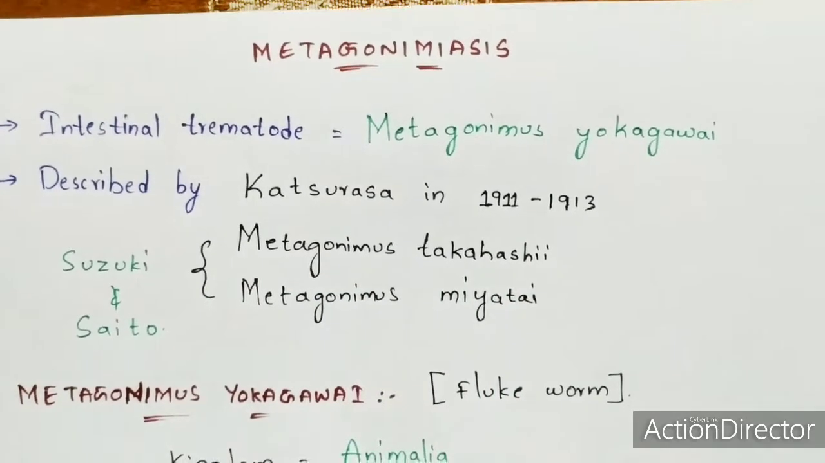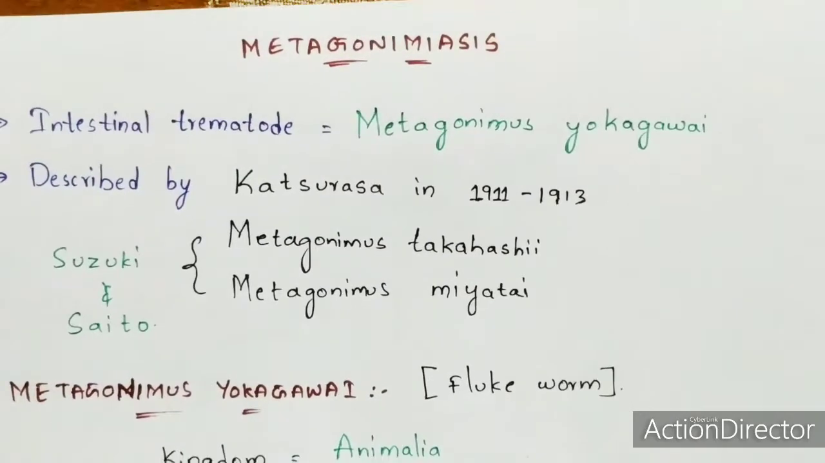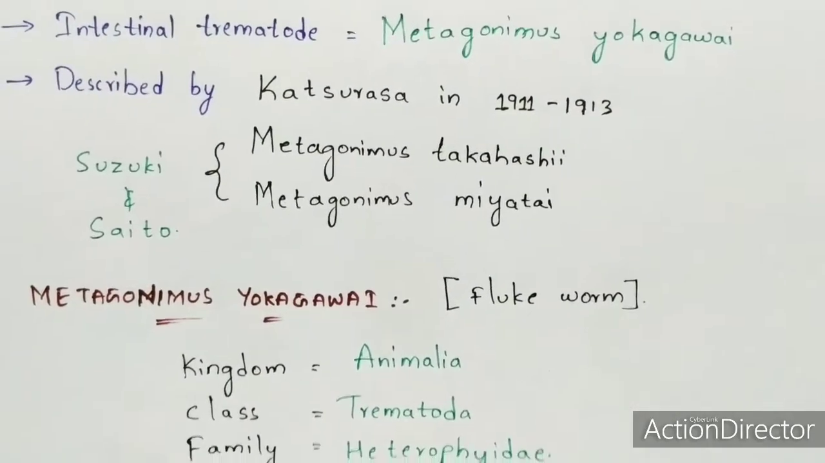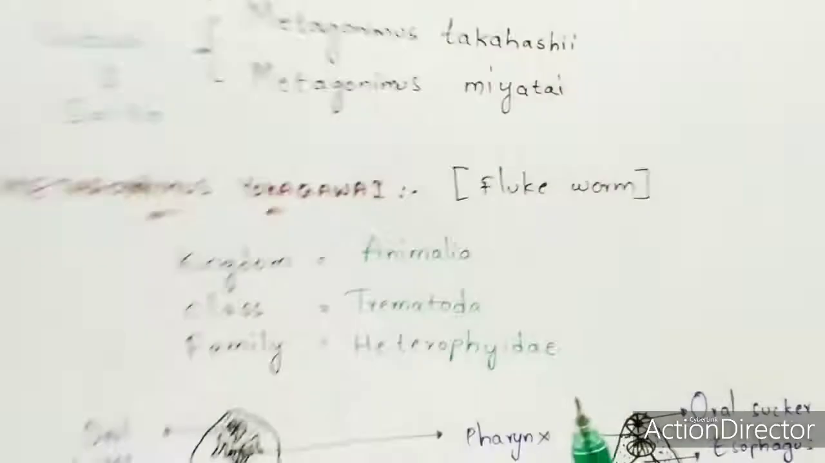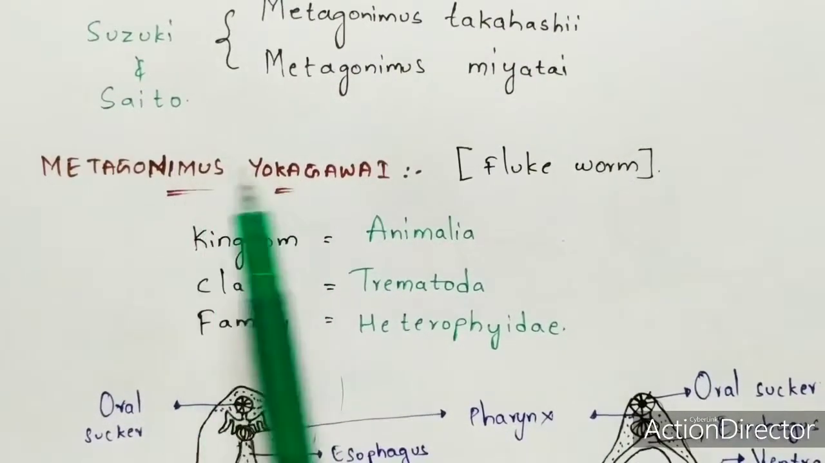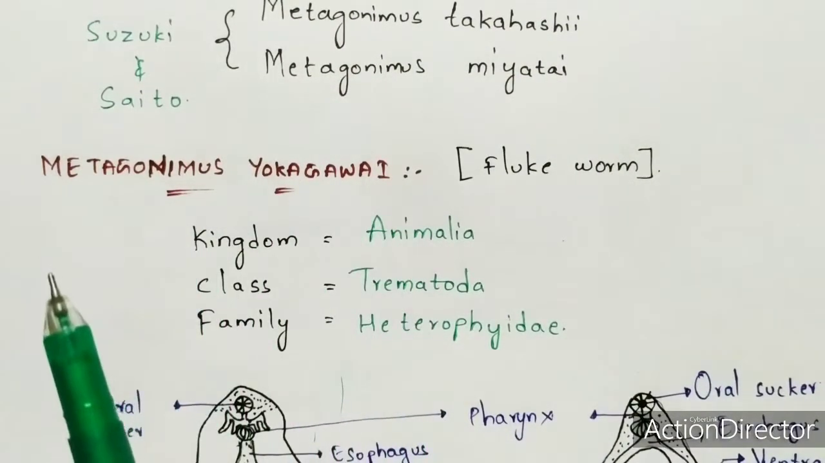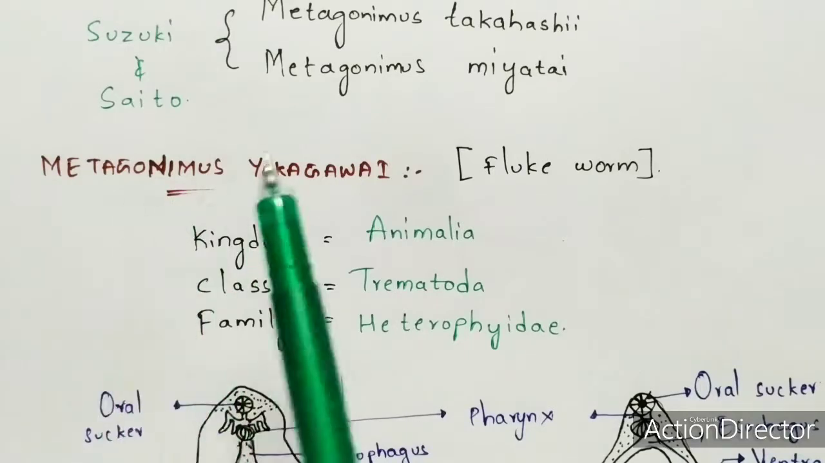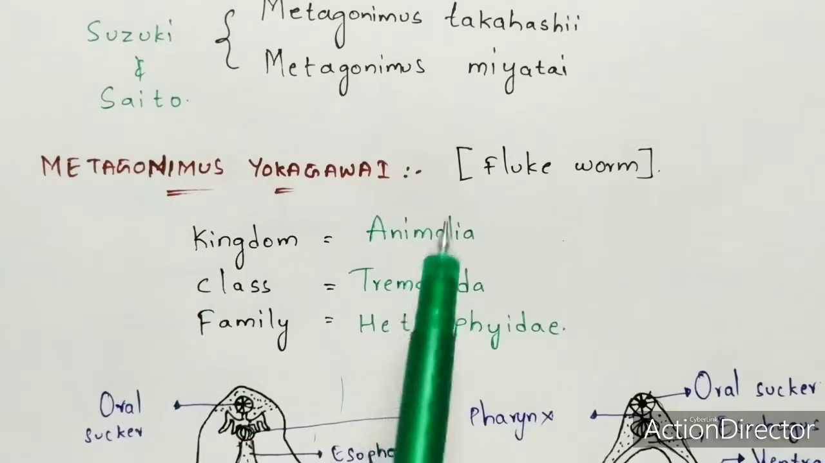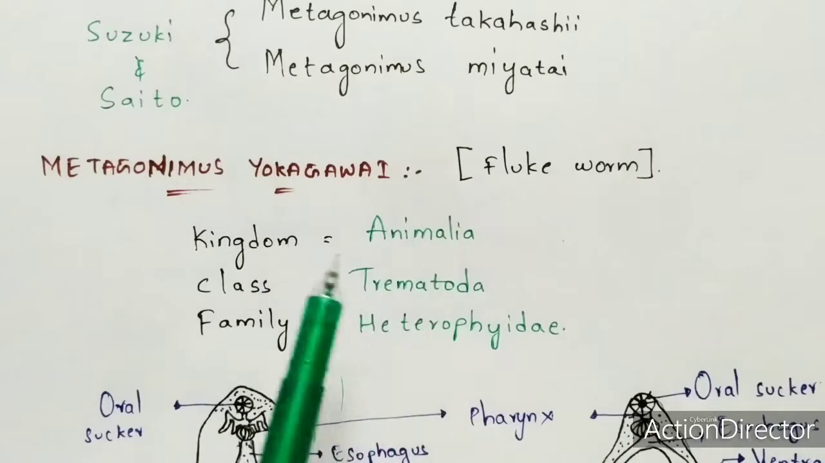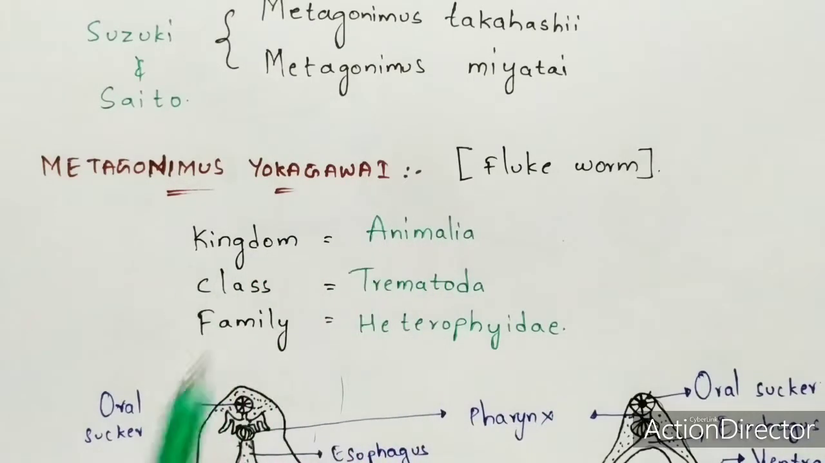So now let us learn the causative agent which causes this disease known as metagonimiasis. This one is the same which I have said to you before, Metagonimus yokogawai. So this is the intestinal fluke which causes the disease known as metagonimiasis, right? This is called a fluke worm, and this belongs to the kingdom Animalia, the class Trematoda, and the family Heterophyidae.